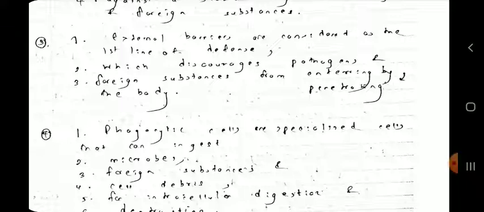So external barriers discourage pathogens and also foreign substances from entering the body by penetrating, right? They prevent these pathogens and foreign substances from penetrating.